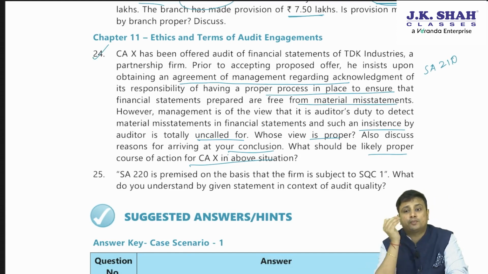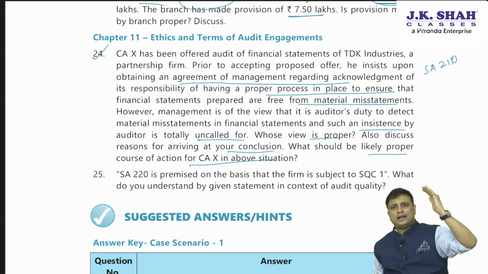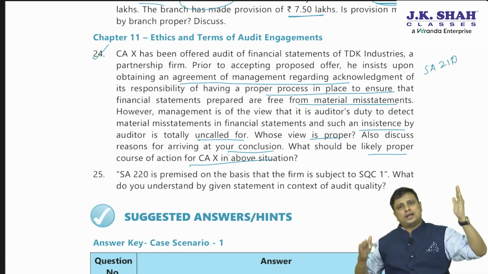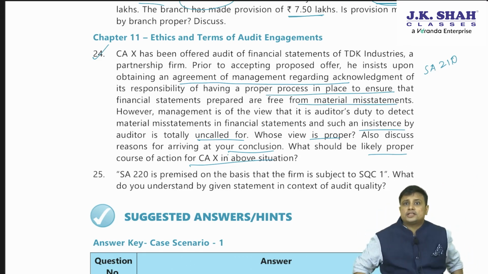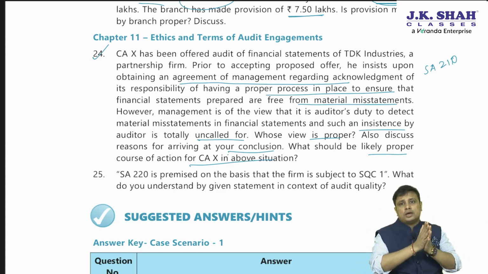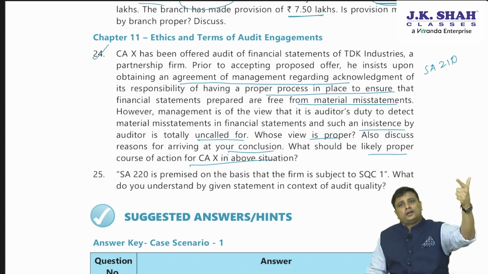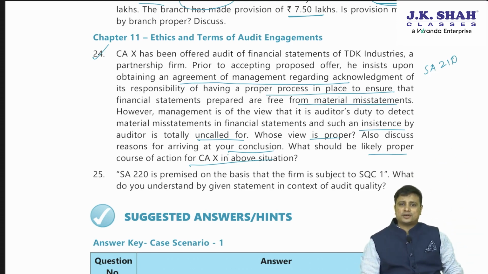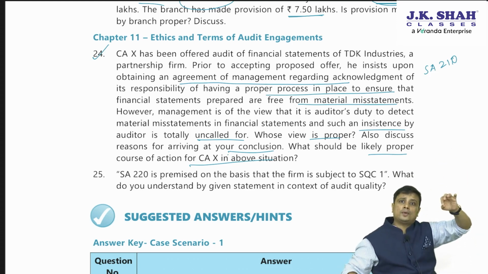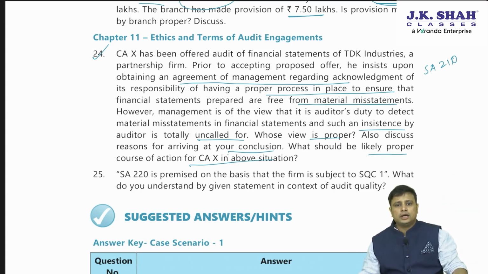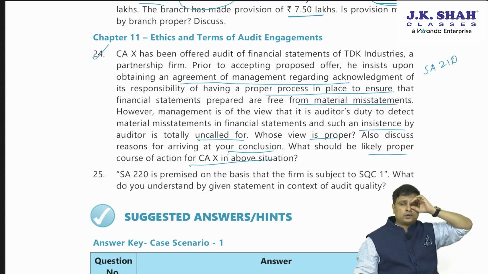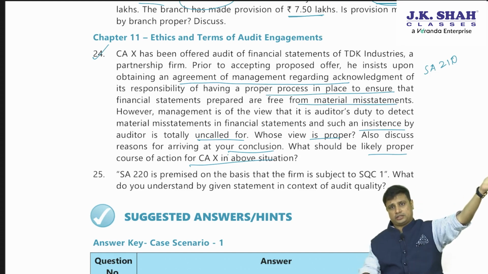SA 220 is premised on the basis that the firm is subject to SQC1. What do you understand by this? If you recollect, SQC and SA 220 both were made for what? Quality. But what was the difference between the two? SQC was applicable to audit, review, assurance as well as related services. However, SA 220 is applicable only to the CA firm. So somewhere SA 220 is premised on the basis of SQC.